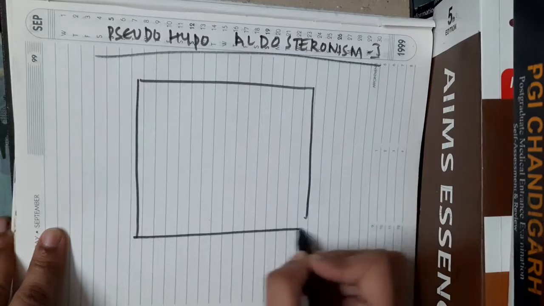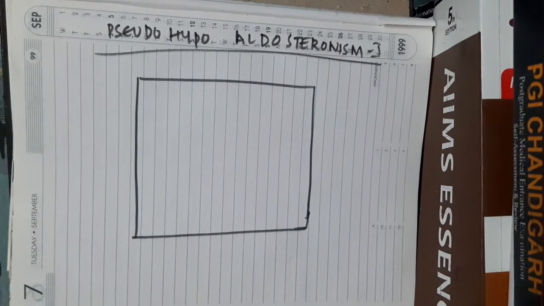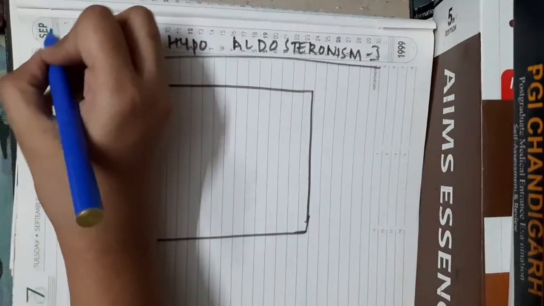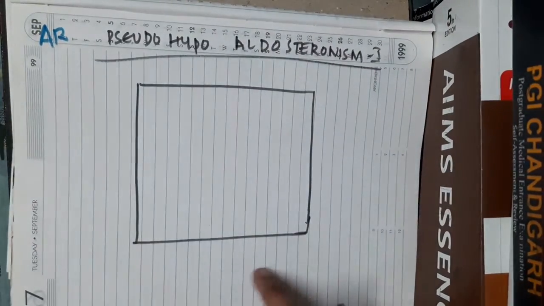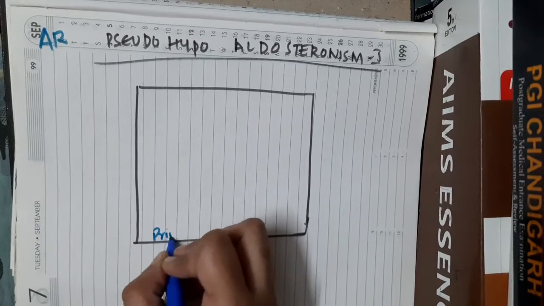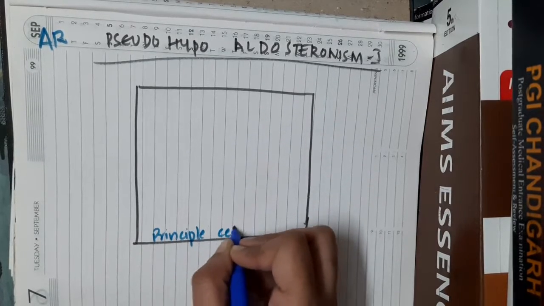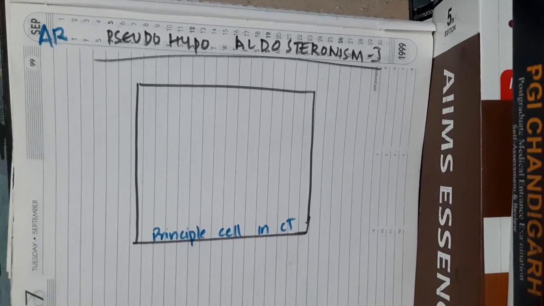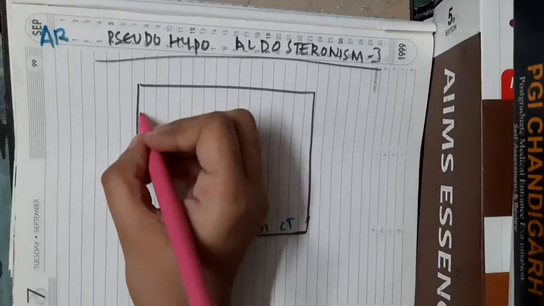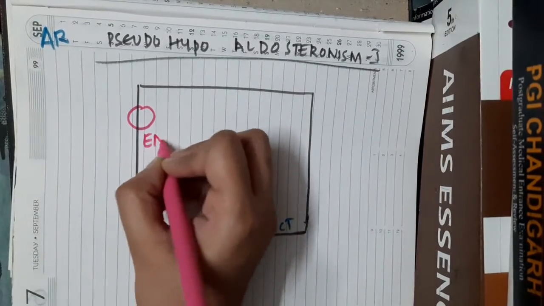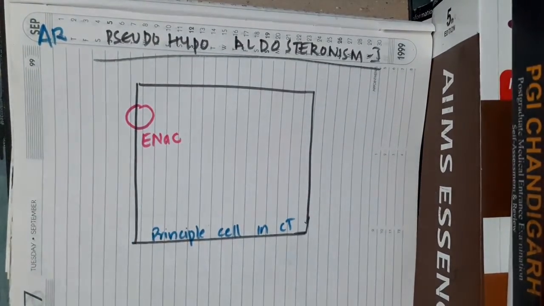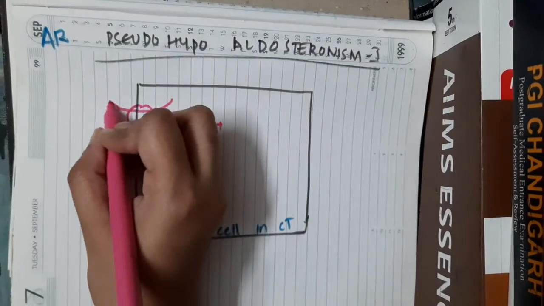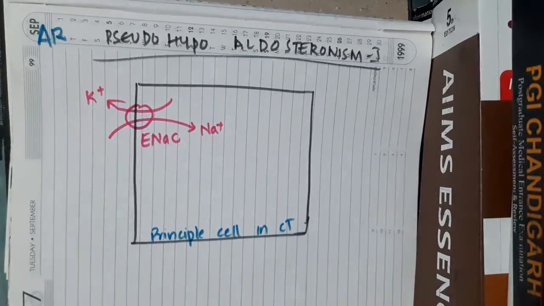Pseudohypoaldosteronism type 1 is an autosomal recessive disorder. Here we have a principal cell which is present in the collecting duct. In the principal cell in the collecting duct, normally we have a channel called the epithelial sodium channel. This epithelial sodium channel will help in reabsorption of sodium and excretion of potassium.